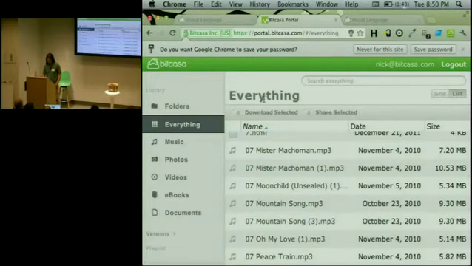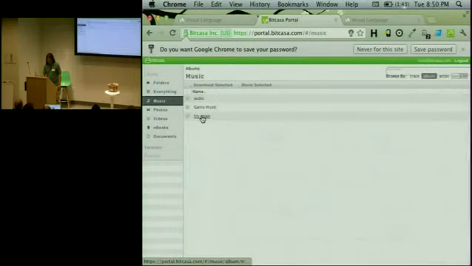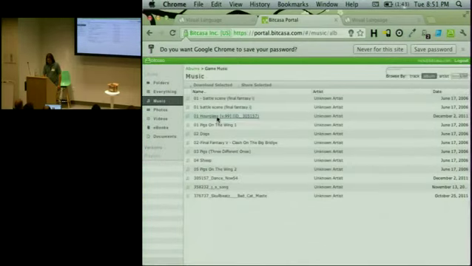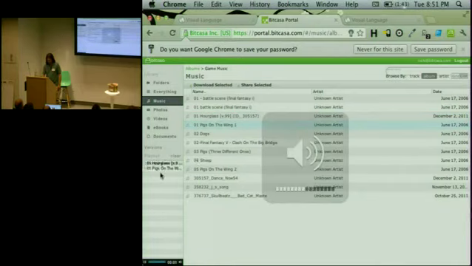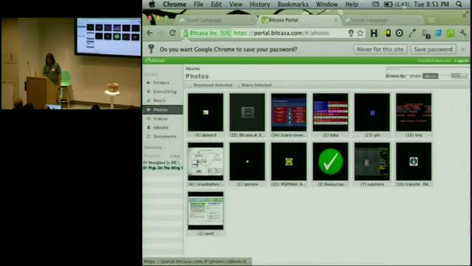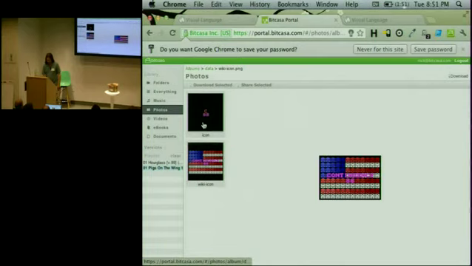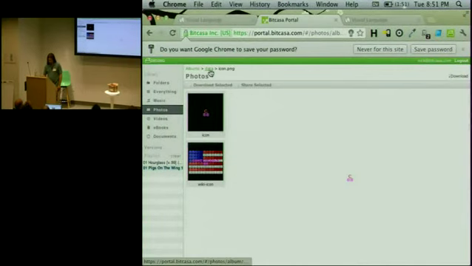If my screen was a bit bigger, I could show you that you can play music in this app and the playlist over there, which is kind of cool. It'll stream that and play other songs. And you can look through your photo albums and whatever. This is a weird game a friend of mine made about gerrymandering. These are some of the art assets from it. Anyway, it's got breadcrumbs up here.